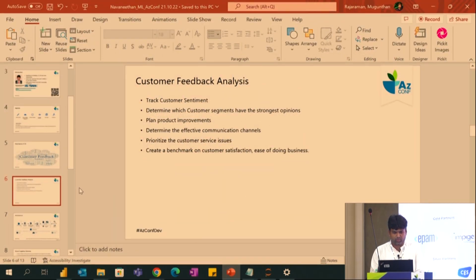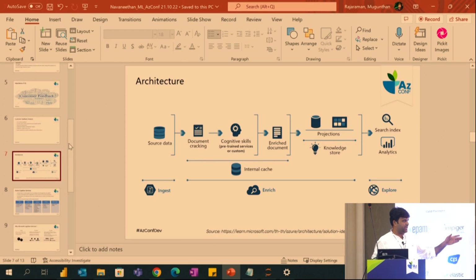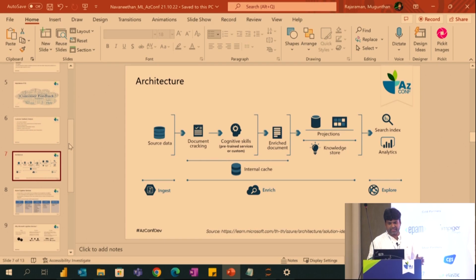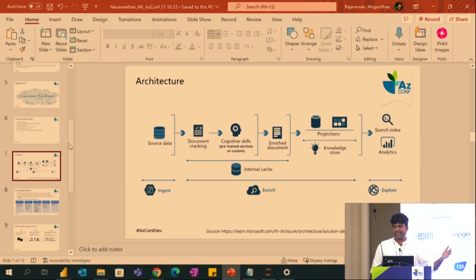Okay, so that is probably the architecture we created. We are getting the source data, loading the documents, and using Azure Cognitive Services, the cognitive skills. It's very useful because all are pre-trained and tested, so Microsoft takes care of everything. We are just calling the API and using it.